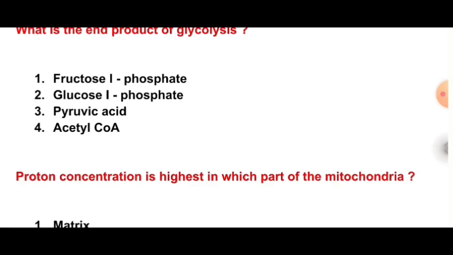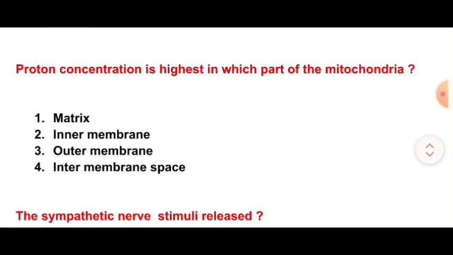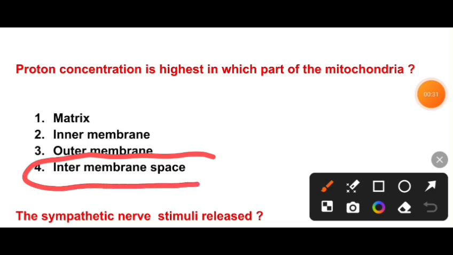Next question is, proton concentration is highest in which part of the mitochondria? Matrix, inner membrane, outer membrane, intermembrane space. So the correct option is option D, intermembrane space. Proton concentration is highest in the intermembrane space of mitochondria.